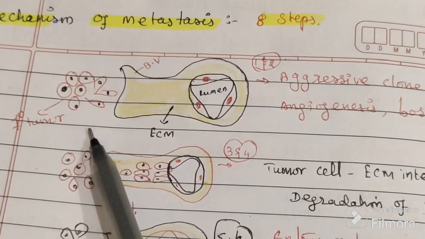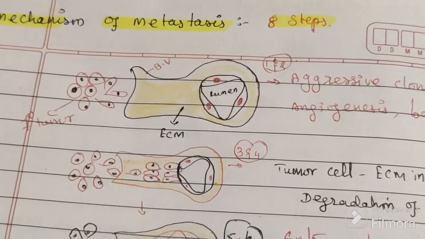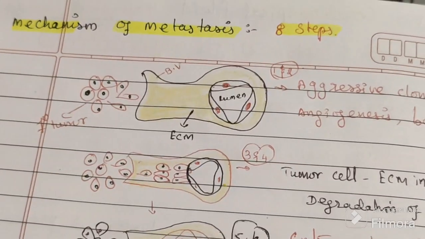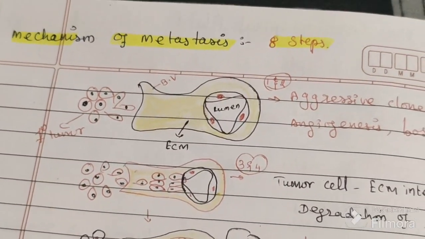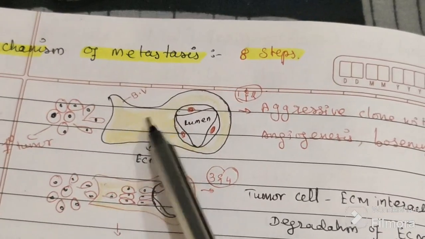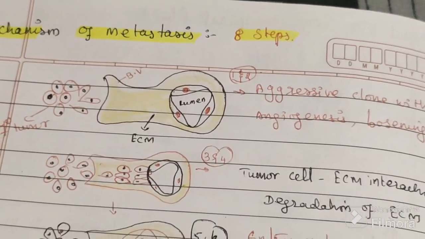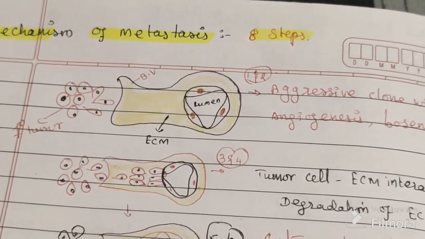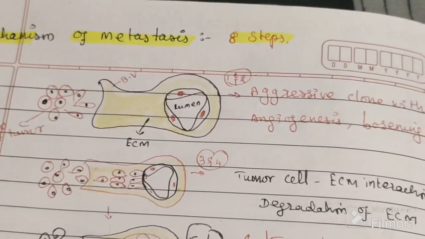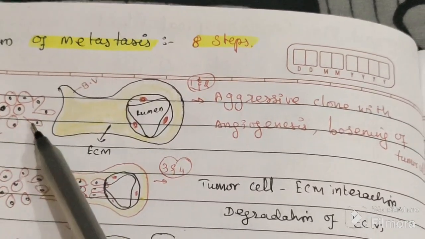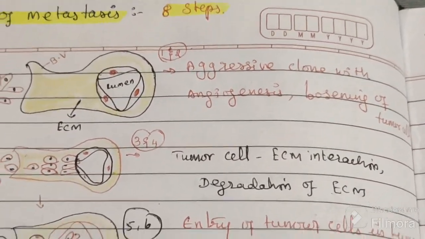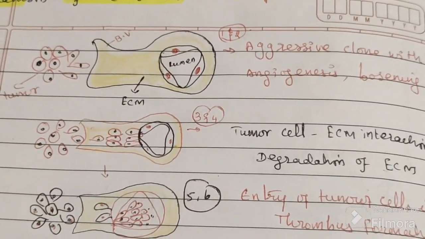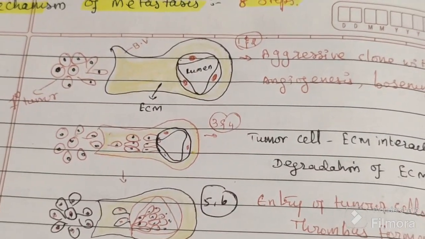This is the tumor cell. This one is the blood vessels. Between tumor and blood vessels we can see extra tissue, the extravascular tissue. First, a cluster of tumor cells will loosen. From the tumor, a cluster of tumor cells will become more aggressive.